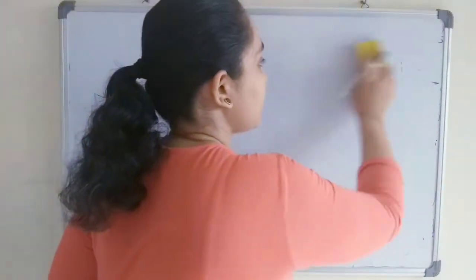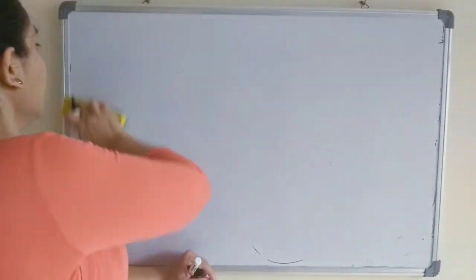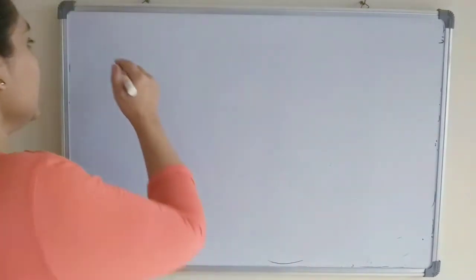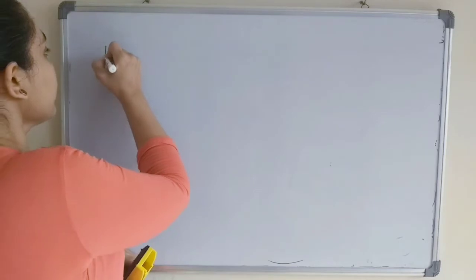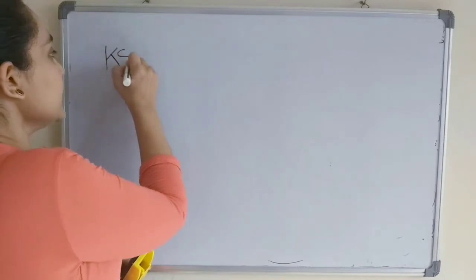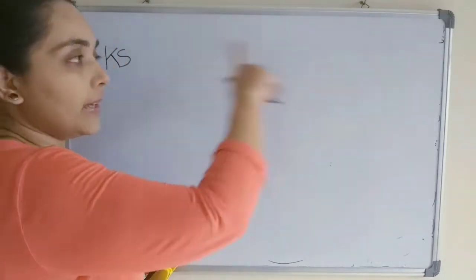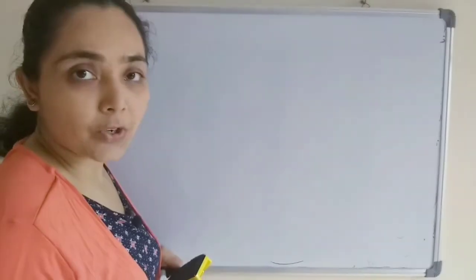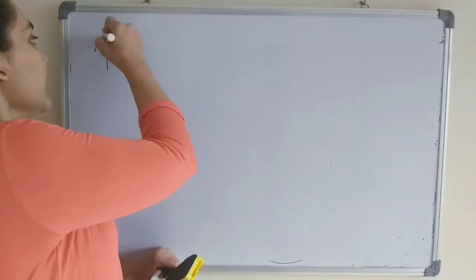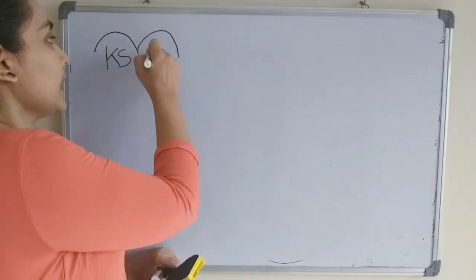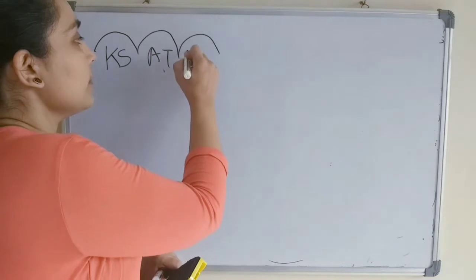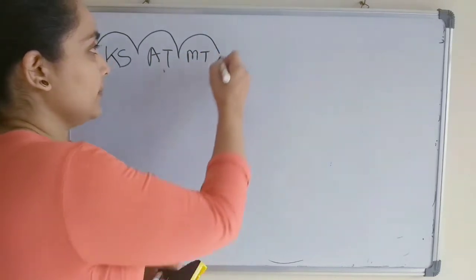Let's see how. 7 enzymatic activities are there. First is ketoacyl synthase. 7 enzymes are there, and 1 acyl carrier protein. One by one we will name them and then we will share mnemonics on how to remember. So ketoacyl synthase. Second is acetyl transacylase. Third is malonyl transacylase.